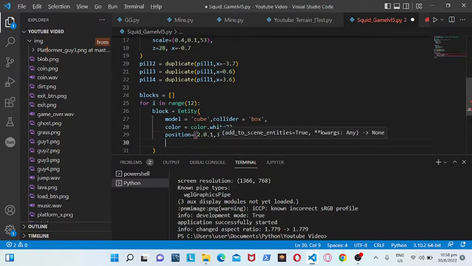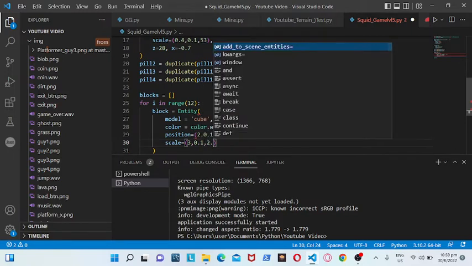So scale is equal to 3, then 0.1, then 2.5.